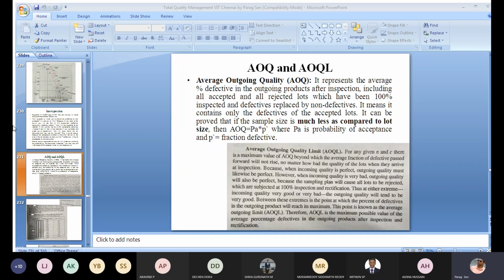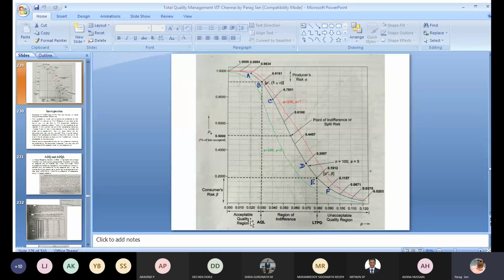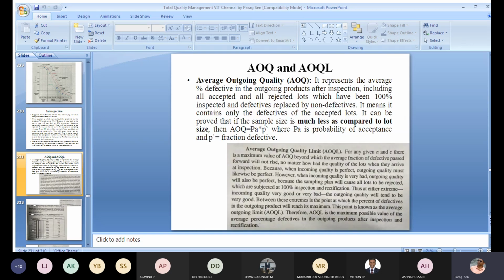Proportion defective, as we have seen in the previous diagrams, is represented along the x-axis. That means how many defective items there could be in a lot. The average percent defective in the outgoing product after inspection is known as AOQ. Before inspection, it is the percent defective, that is actually the proportion defective P dash. But after inspection, it is AOQ.